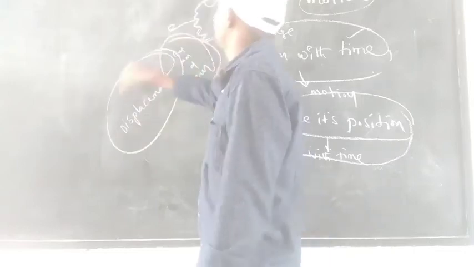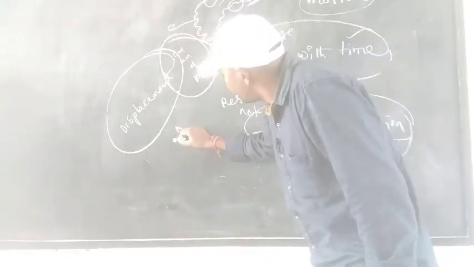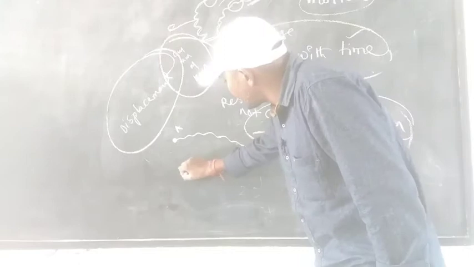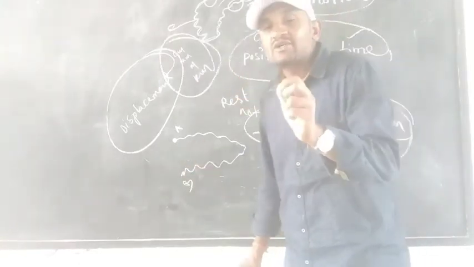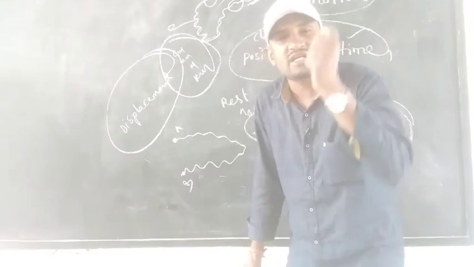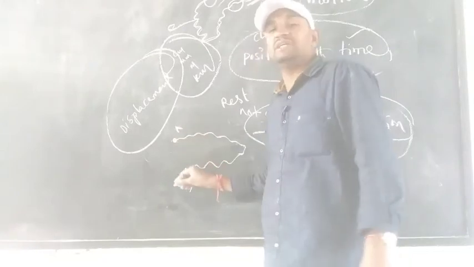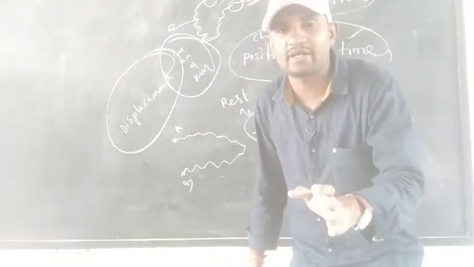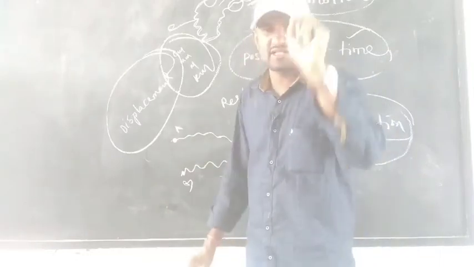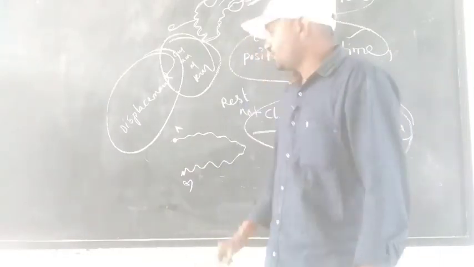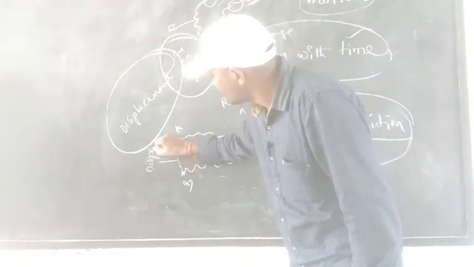What is meant by displacement? It is an initial point A, moving and reaching here, the final point. The shortest distance between the initial point and the final point, that we have to consider as displacement.